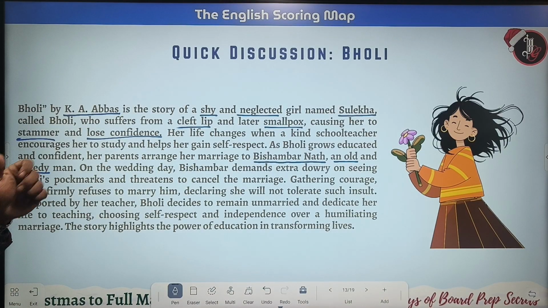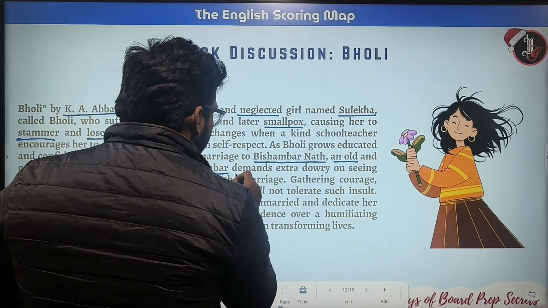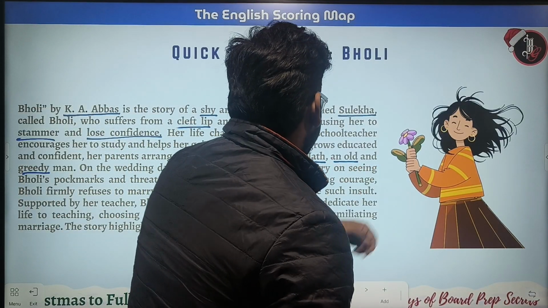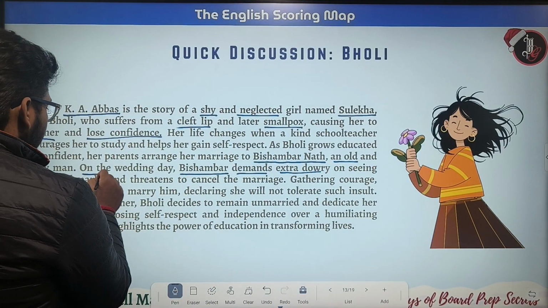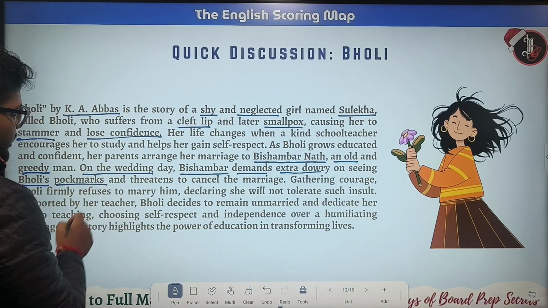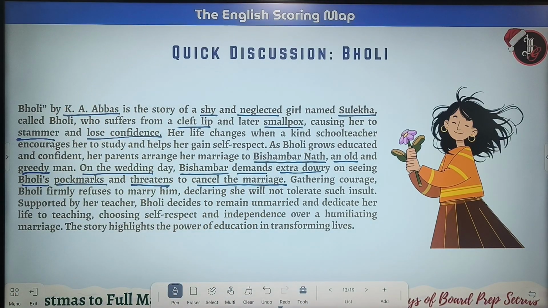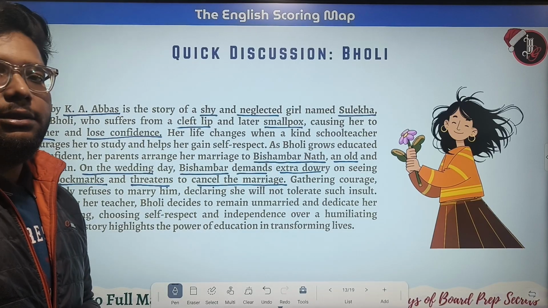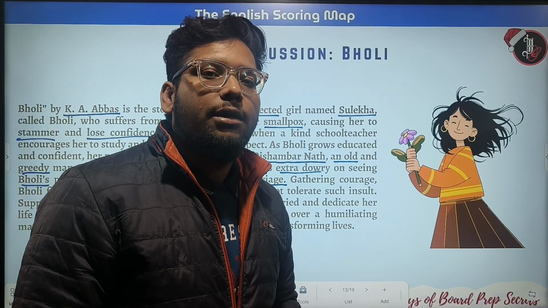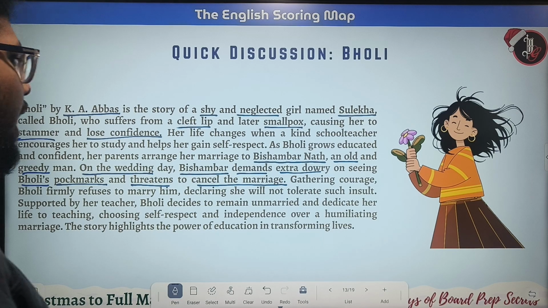And greedy man, on the wedding day, Vishambar demands extra dowry after seeing Bholi's pockmarks, and threatens to cancel the marriage. So after Vishambar Nath discovers Bholi's pockmarks, he demanded extra dowry, and he also threatens Bholi's father to cancel the marriage.